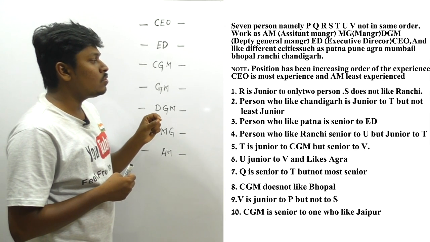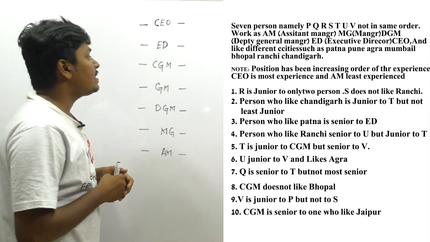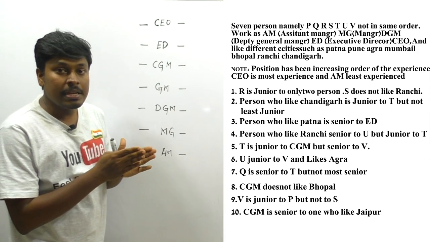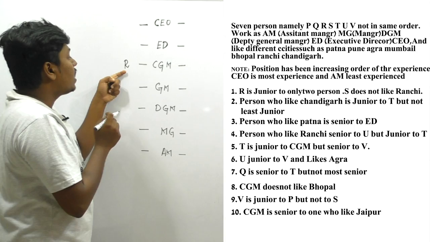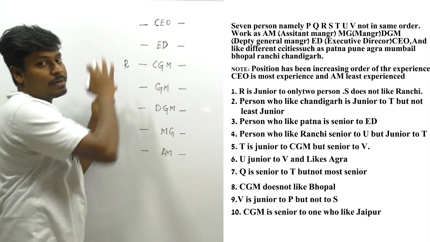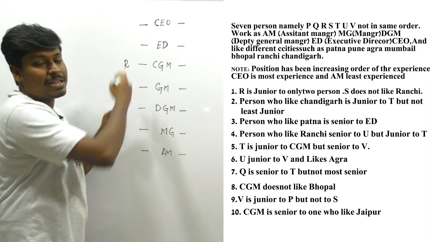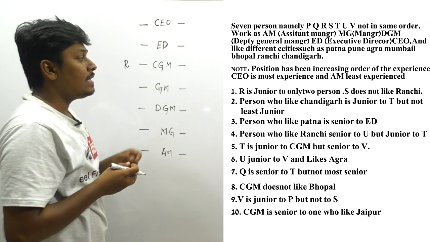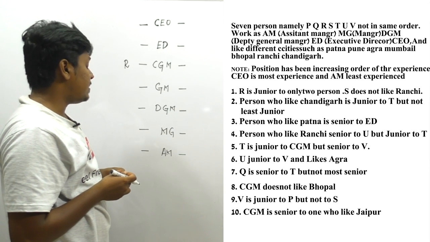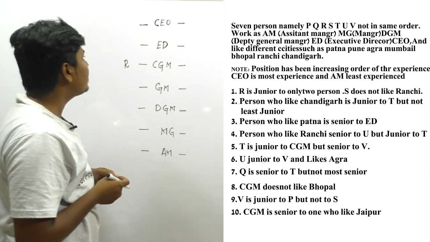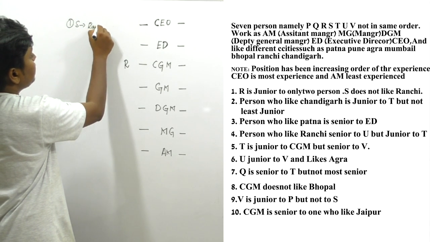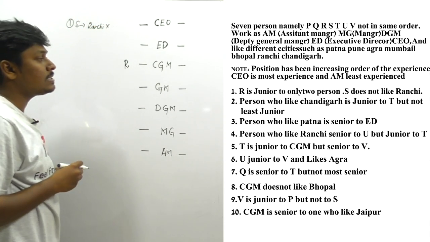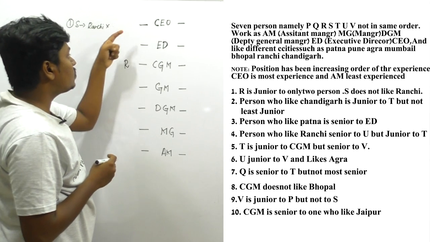R is junior to only 2 persons. They have said that the person R is junior to only 2 persons, so I can definitely say that R should come here. Why? Because R is junior to only 2 persons, and there are 2 persons senior to R. And they have said that S does not like Ranchi. We don't know where to place Ranchi, but let me take it as a clue that S does not like Ranchi.